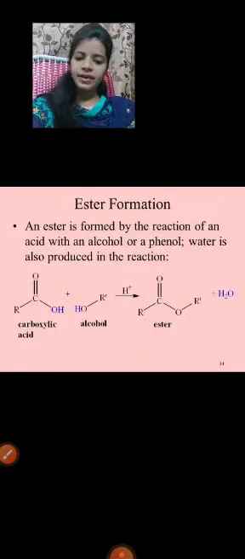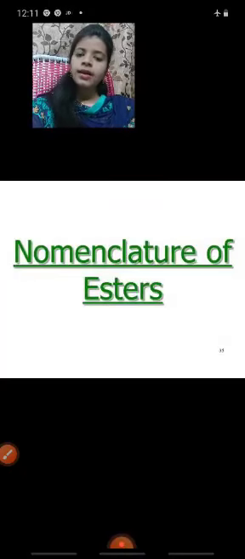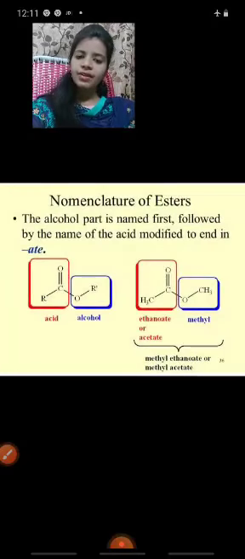How can you write that? Carboxylic acid, RC double bond OH, reacts with alcohol, R prime OH, in the presence of H plus. It gives rise to esters. How can you write that ester formula? RC double bond OR prime and water molecule. Next one, nomenclature of esters. How can you write that?